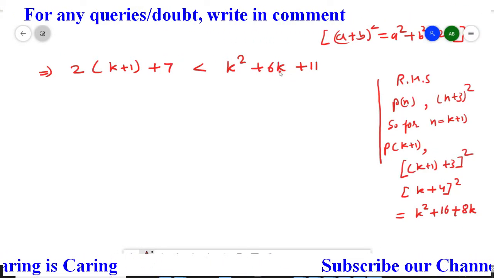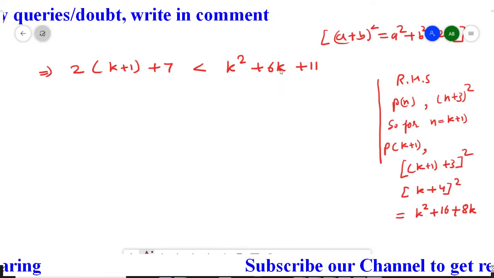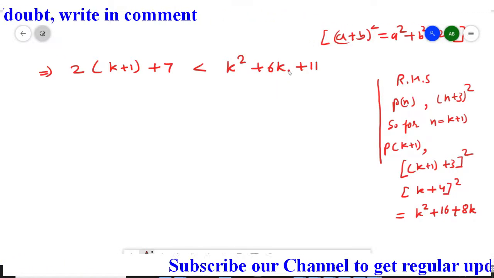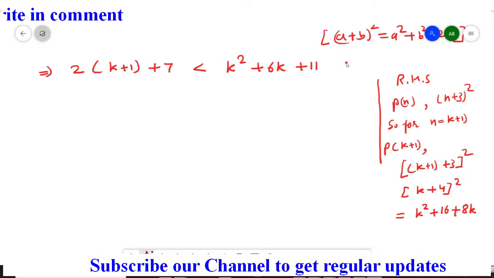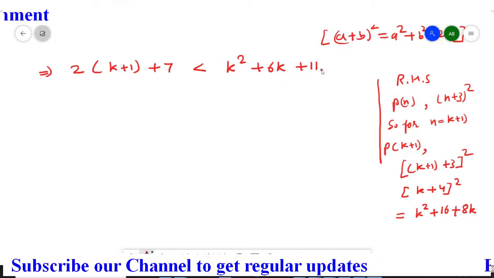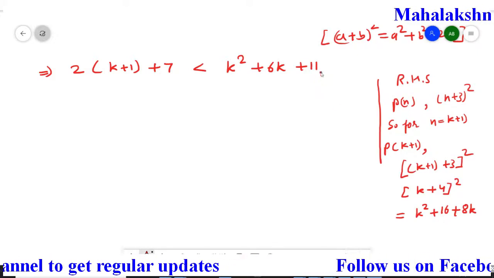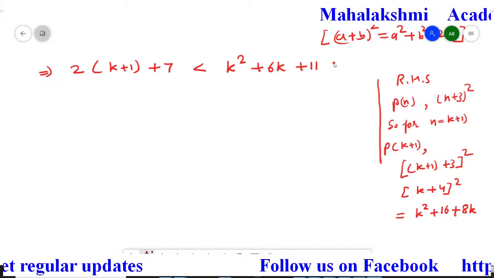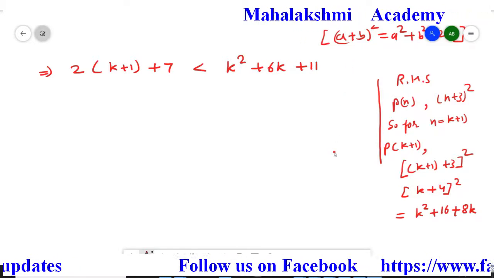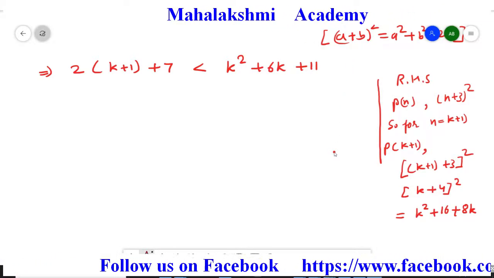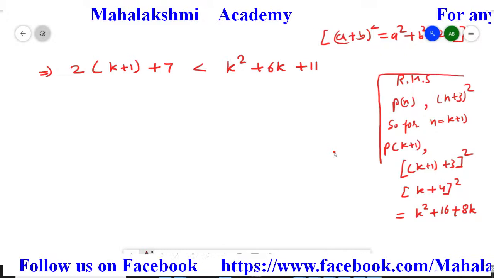We need here 8k. So additionally what do we want here? 2k. So we'll write here plus 2k, and at the same time we'll subtract also, to balance it. In the same way, instead of 11 we need here 16, so plus 5 extra we need, so to balance it we'll do the minus 5 also. So students, this is the rough work only to explain to you.